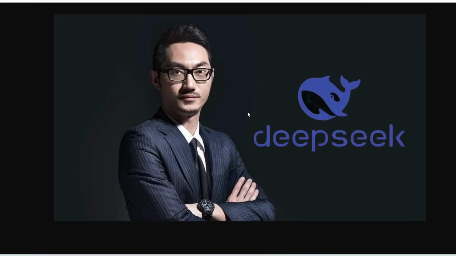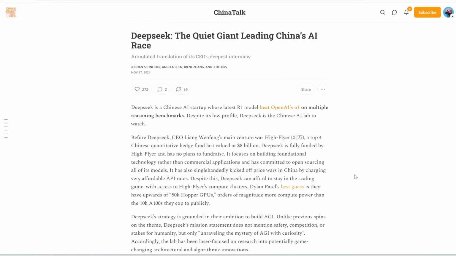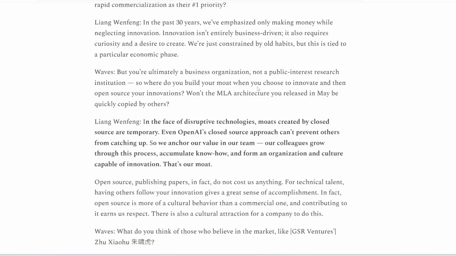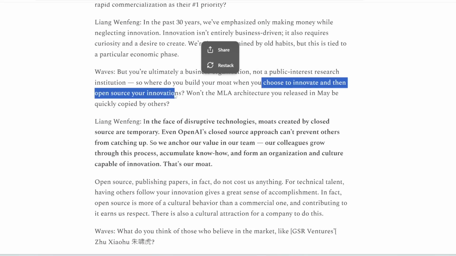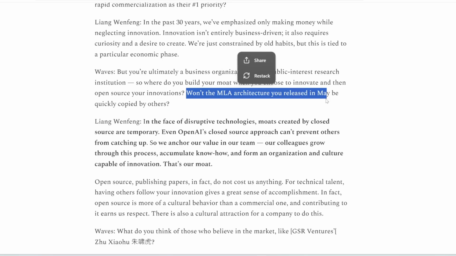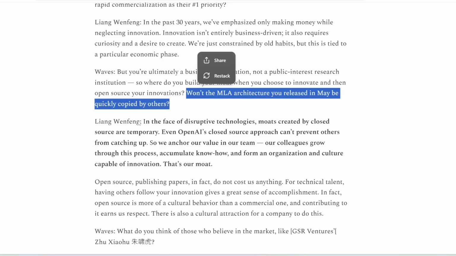Anyways, in case you're wondering, the DeepSeek CEO actually looks like this. No, I'm just kidding. He looks like this. This is one of the only photos of him, so he's pretty low-key. And here are some key excerpts from one of the only interviews of him. So when asked why he chose to innovate and then open source his innovations, won't the architecture you released be quickly copied by others? Here's his reply.